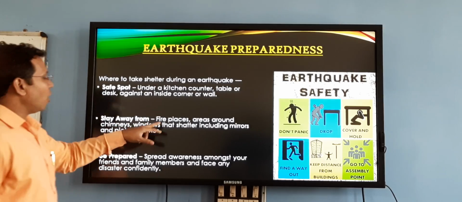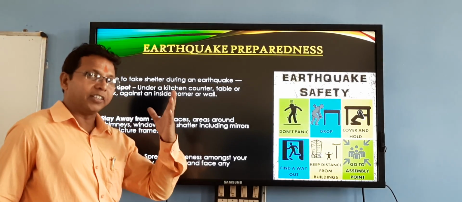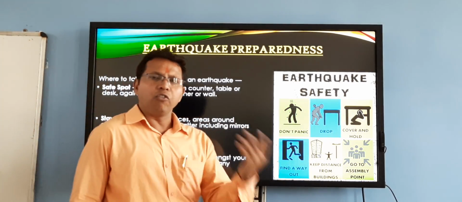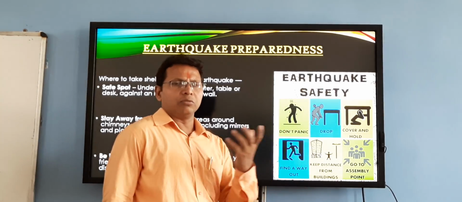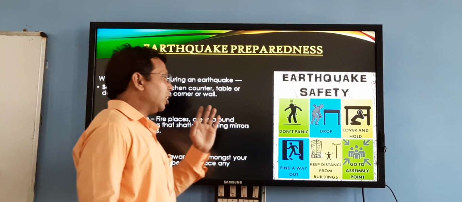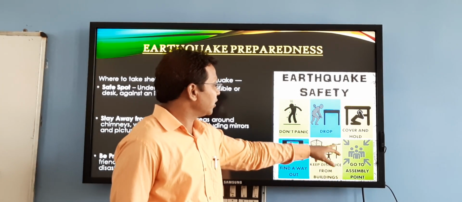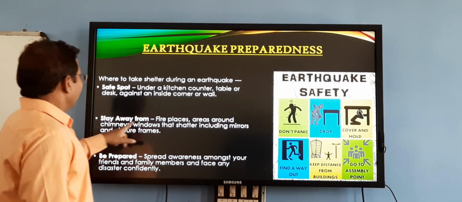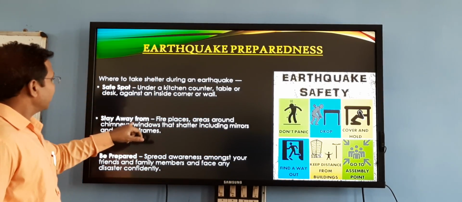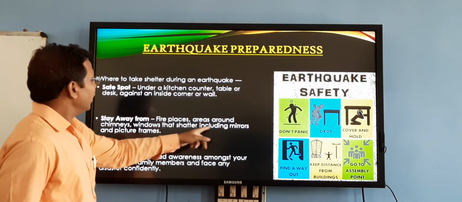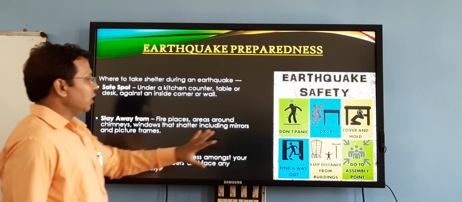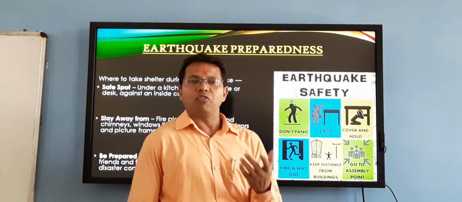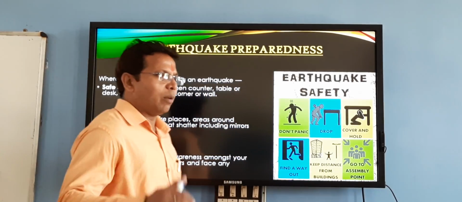Next point, stay away from big buildings, iron boards, or things which can fall due to small vibration. Keep distance from buildings and electricity poles. Stay away from fireplaces, areas around chimneys, and windows that shelter, including mirrors and picture frames. These things can drop or fall due to only a small vibration, so we have to stay out from there.